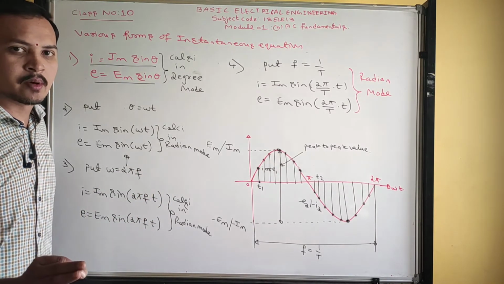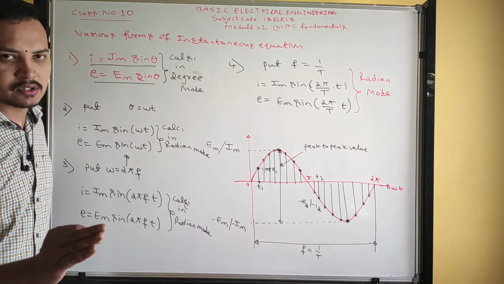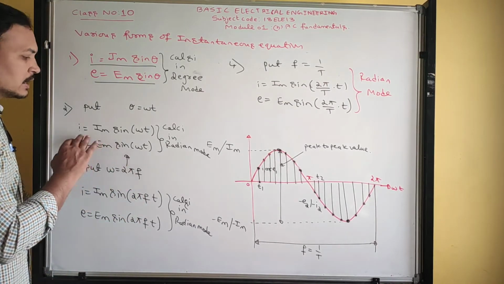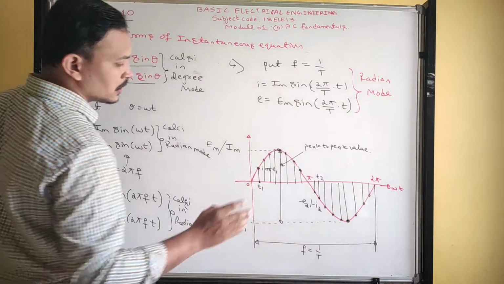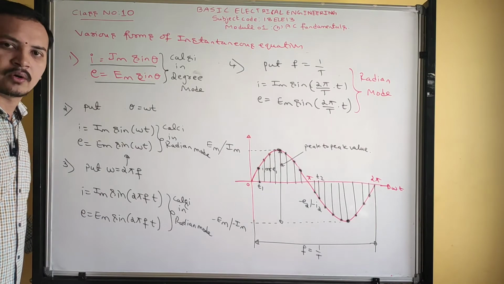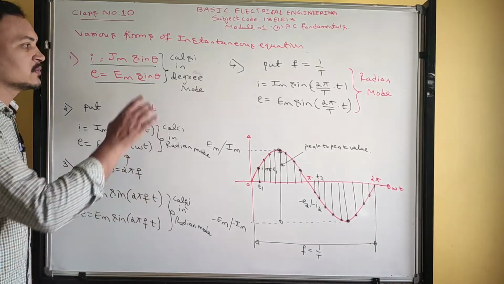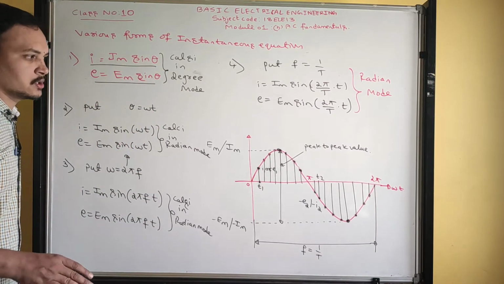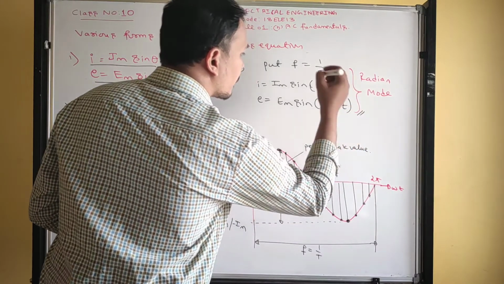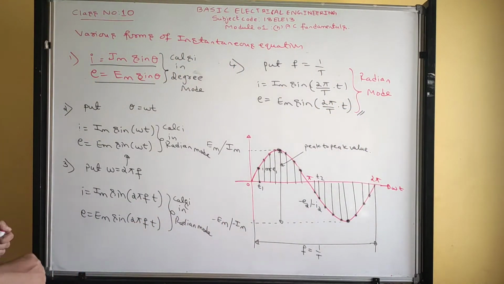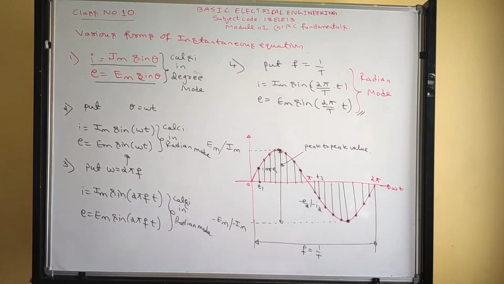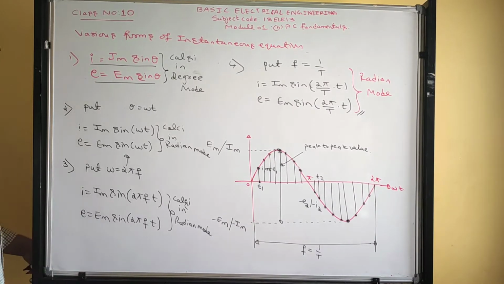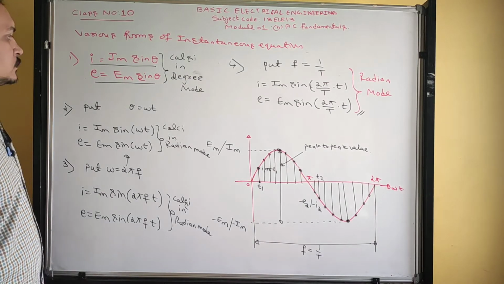Okay, so how to remember on which side we should keep radian and which side we should keep degree mode. See guys, in an equation, if there is a small t, keep the calculator in radian mode. Okay, got it? If there is no small t, keep the calculator in degree mode. So this is very, very important. Okay guys, understood? Pause the video and then copy down.